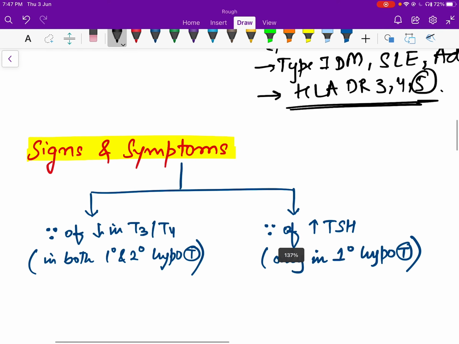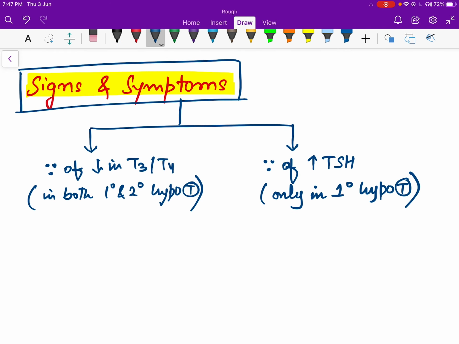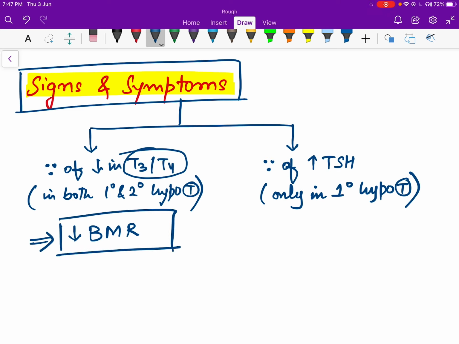Okay, whenever there is a case of hypothyroidism, there will be symptoms which will be because of decrease in hormones T3 and T4. That means the normal function of these hormones will be decreased. What is the function of these hormones? That's BMR. If we have to answer in a single word, we'll say BMR, basal metabolic rate. That means decrease in T3 and T4 will result in decreased BMR. So there will be symptoms which will be because of decreased BMR.